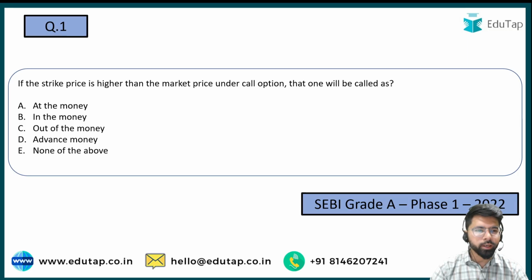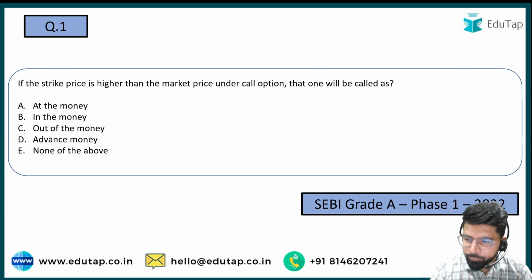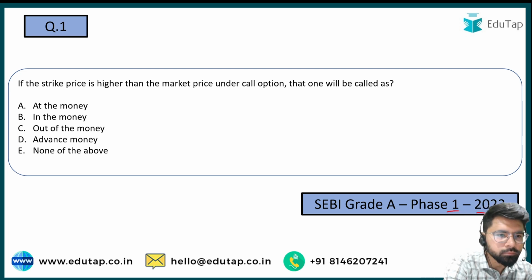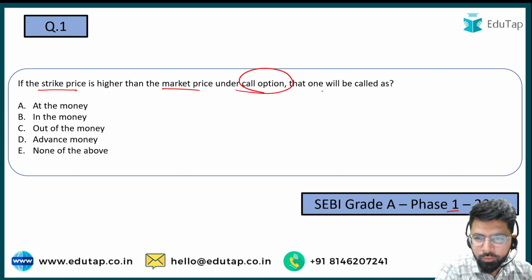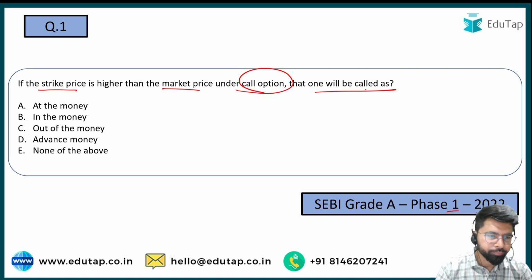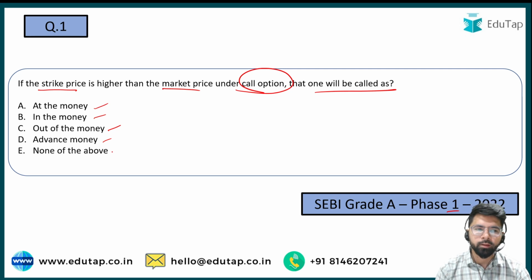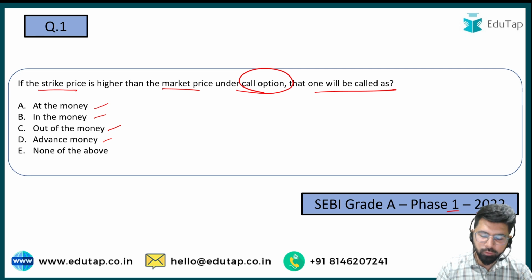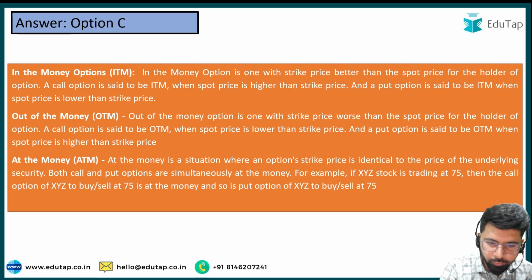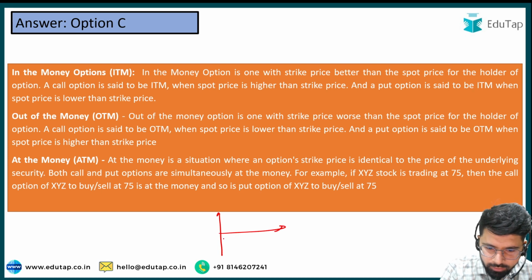Now let us move ahead and look at the first question that appeared in phase 1, 2022. If the strike price is higher than the market price under a call option, then that one will be called as: at the money, in the money, out of the money, advance money, or none of the above. Friends, I hope you are aware of this particular topic. The answer is option C, which is out of the money. If you are not aware, I would like to give you a quick recap of what a call option is.